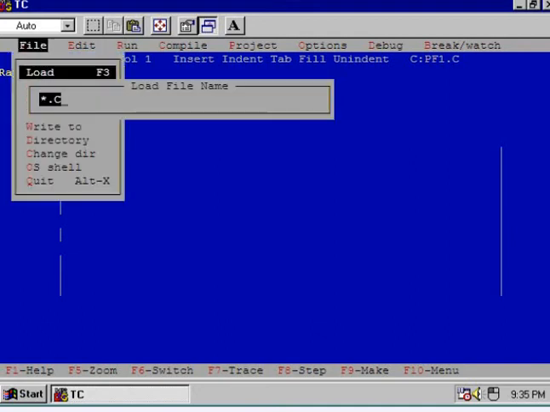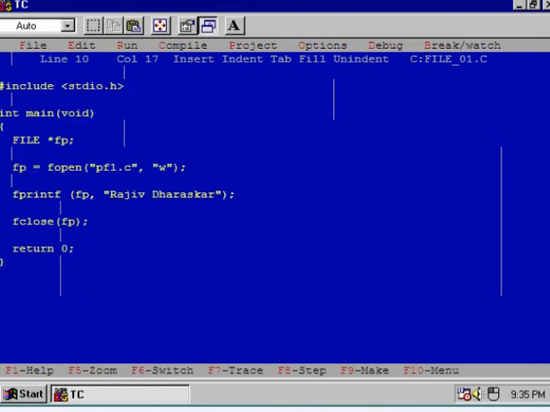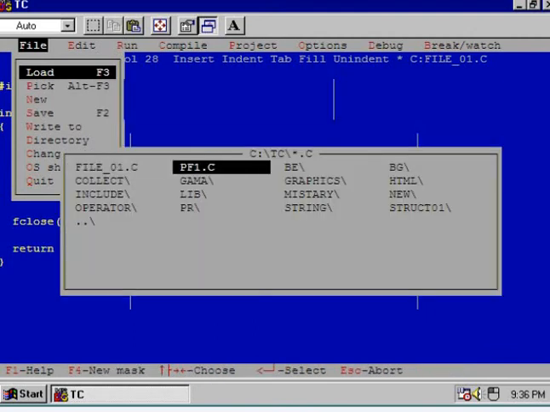Is it clear? Now I'll show you the same program again. This time I'll change the content. My name is Raju Dharaskar, so I change the message. Again I will compile the program, and now again I will check the file, namely pf1.c.